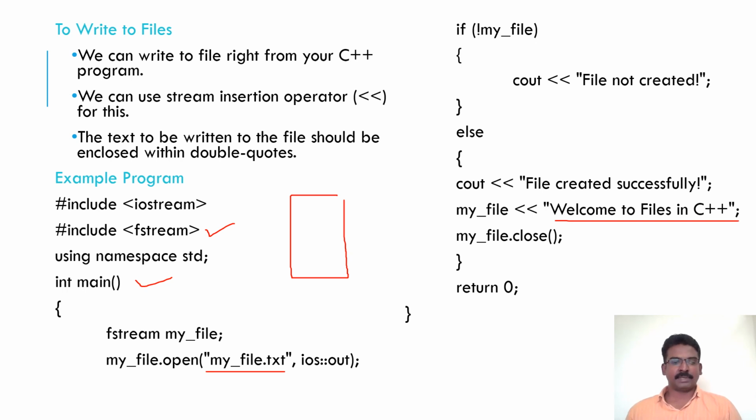For that the first step is opening the file. The open command is in fstream. If I want to access the open command, I need to create an object for fstream. fstream is a class, so I have to create an object for the class, and using that object I take the function open from fstream, and using that function I am opening the file named myfile.txt, and I am setting it for write mode.